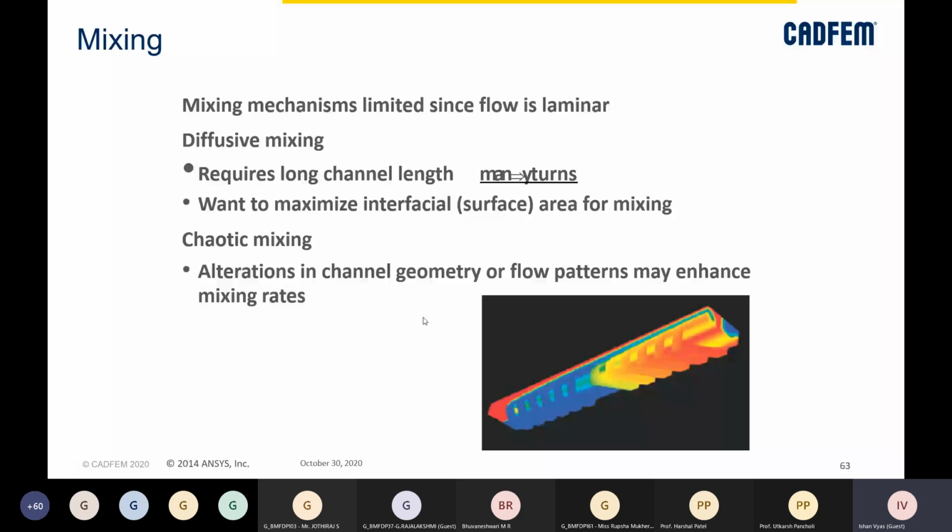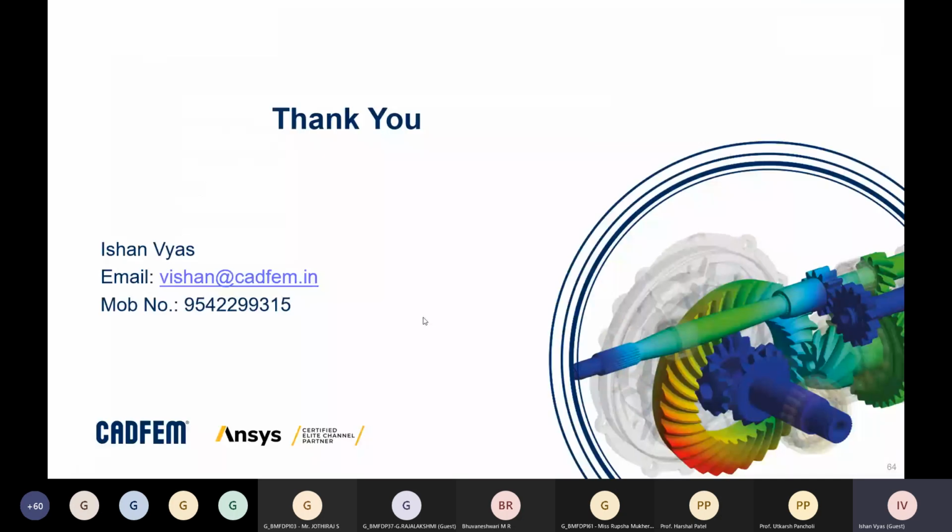This is what I wanted to cover in today's session, where we spoke in general about where ANSYS has been used in the healthcare and medtech industry, and also focused on lab-on-chip devices from the microfluidics application.